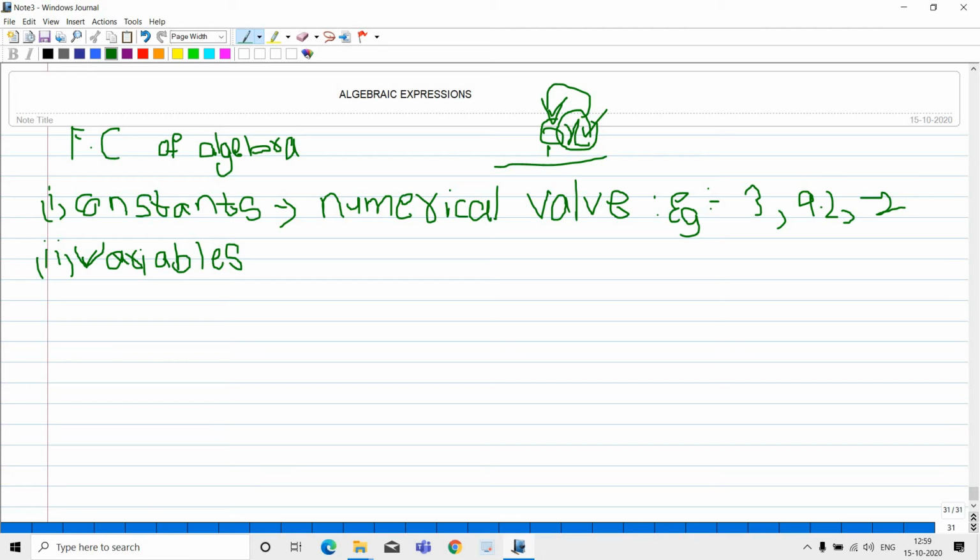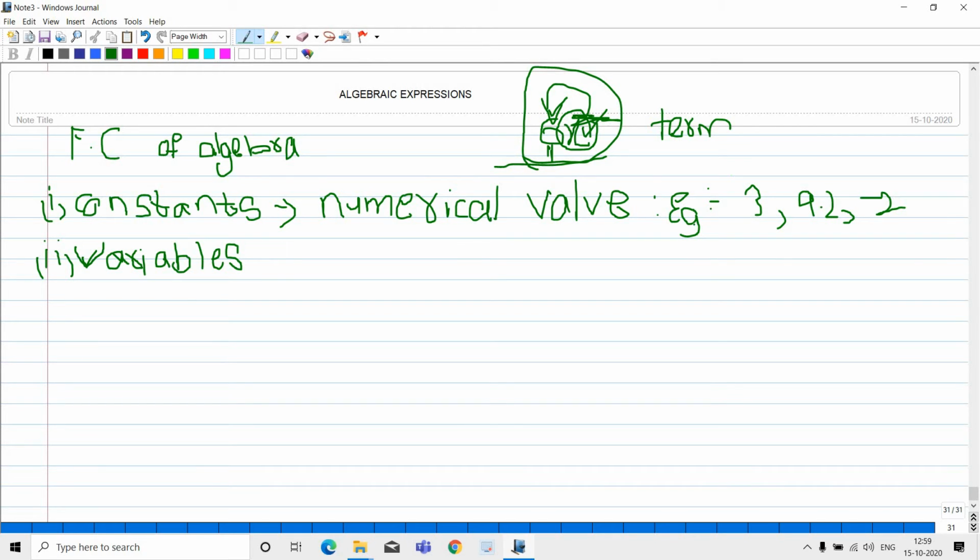It means a symbol which takes on various numerical values. In the first definition we determined the numerical value, and in the definition of variables we determine the symbol of the expression. I'm thinking this is a term. Term means T-E-R-M.